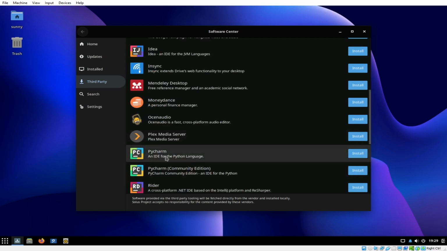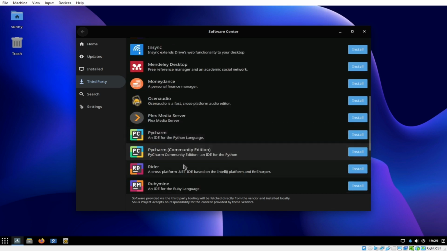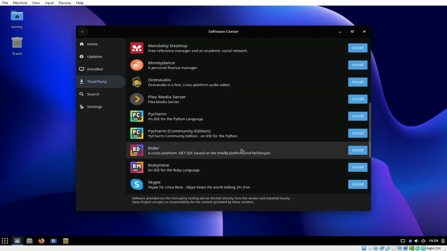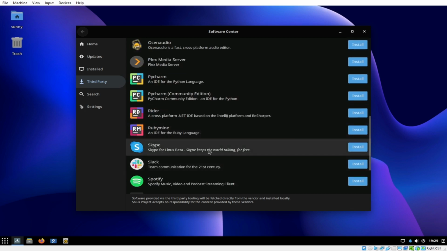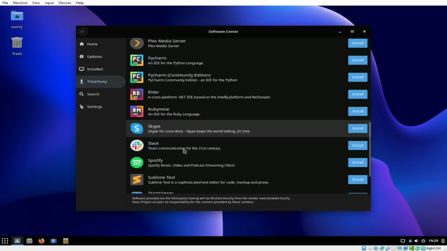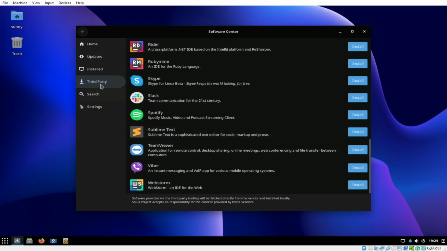You have both the community edition and the regular edition. Then Rider, a cross-platform .NET IDE based on the IntelliJ platform and ReSharper. Maybe we can try this later. Even Skype is also found here. So these are the different applications found in our software center, especially when we go to third party.